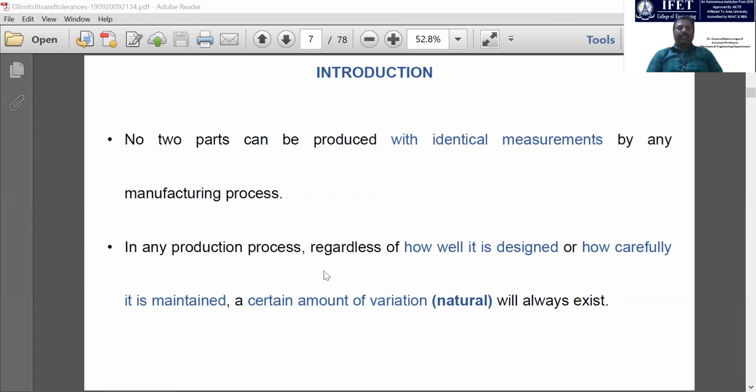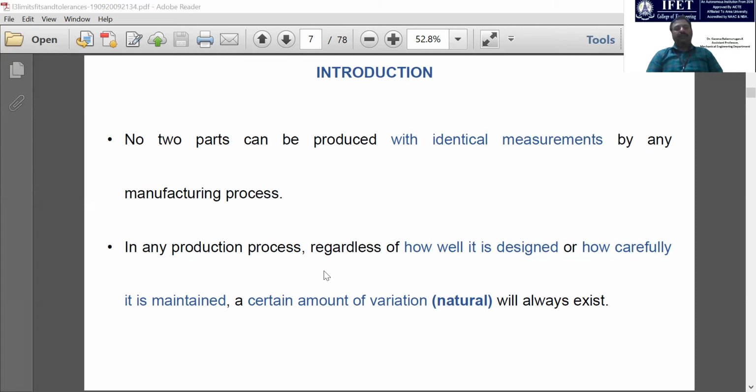So every engineer should understand these terms of limits, fits, and tolerances, whether a design engineer, manufacturing engineer, or quality control engineer. In these three sectors, design, manufacturing, and quality, you have to use the measurement to indicate the dimensions and ensure the dimensions.